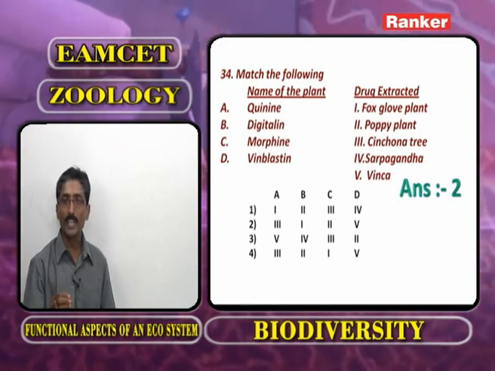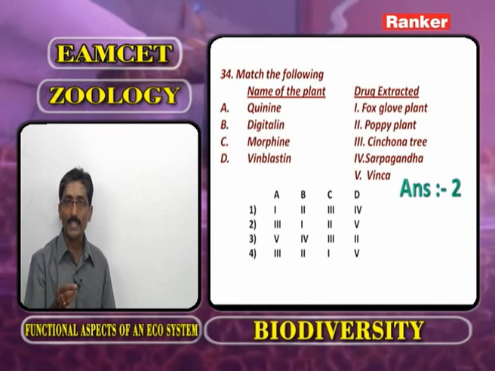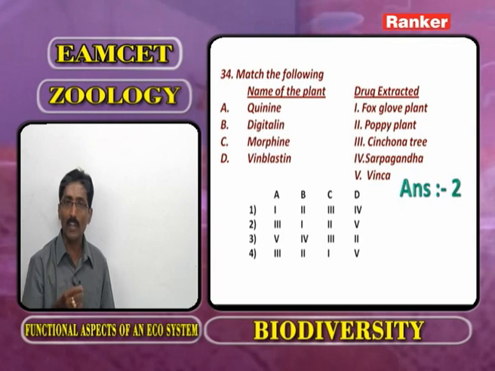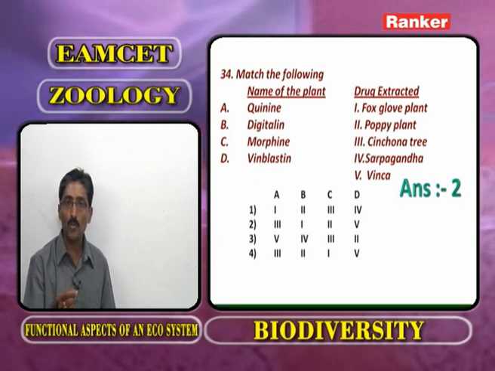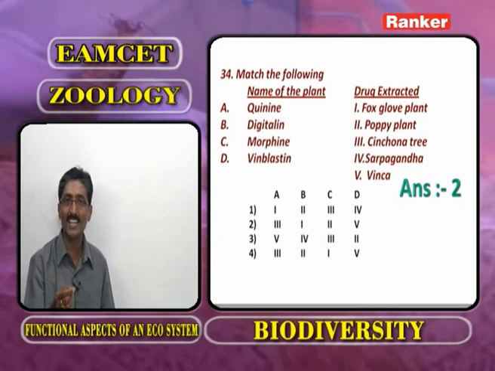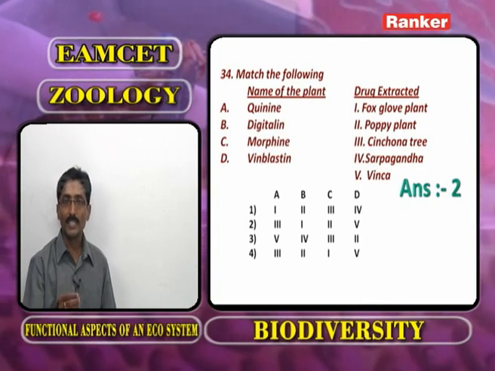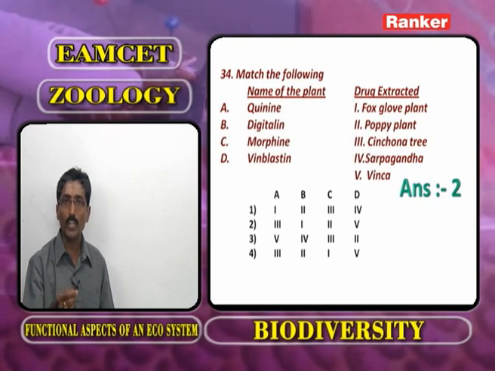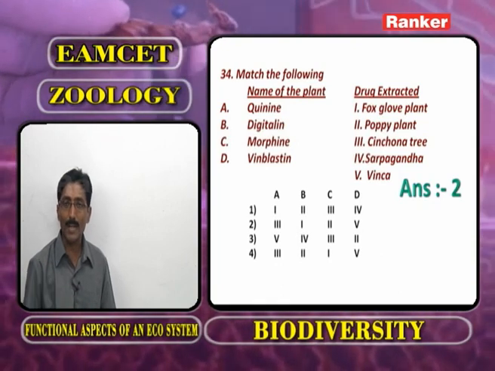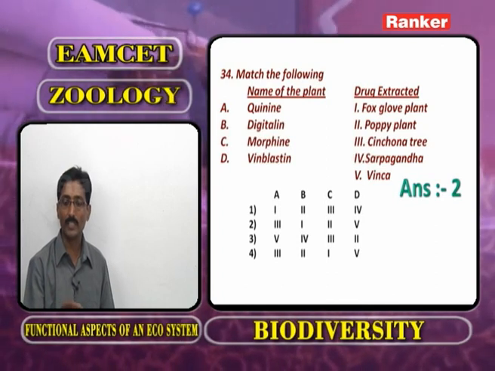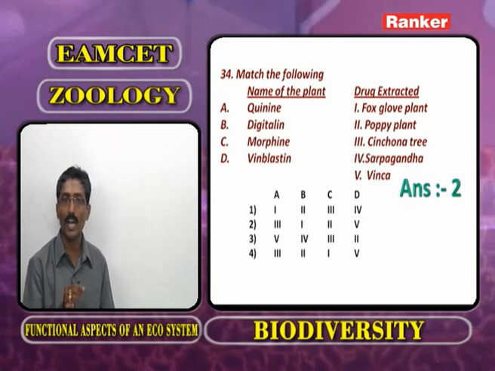What about digitalin? That is obtained from the foxglove plant. Morphine is obtained from the poppy plant, nothing but gasagasalu plant. Vinblastine helps to control or cure cancer, and it is obtained from vinca. Vinblastine and vincristine are obtained from vinca.